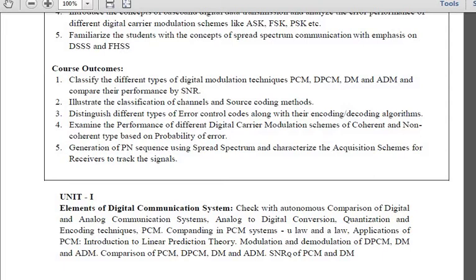And when it comes to complexity, you will have more complexity in analog communication, and digital communication will have less complexity. Synchronization is not required in analog communication, synchronization is required in digital communication. And from the security point of view, digital communication is more secure than analog communication. So these are some of the points that I have already discussed in your previous classes. I will be sharing the link of the previous classes also. Please go through that.